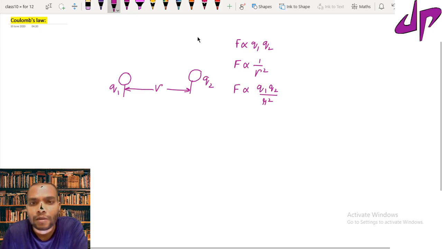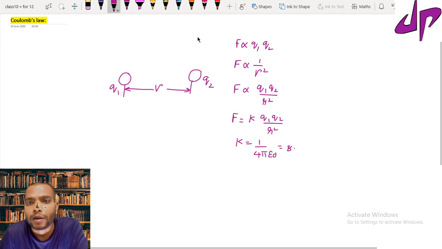Remove the proportionality symbol and make it equal: F equals K times Q1 Q2 by R square. Here the value of K equals 1 over 4 pi epsilon naught, numerically 8.89 times 10 power 9 Newton meter square per Coulomb square.